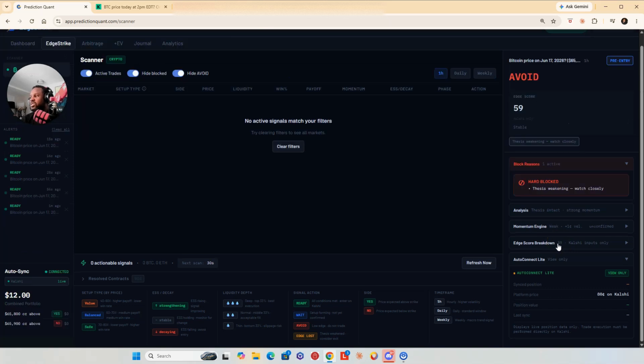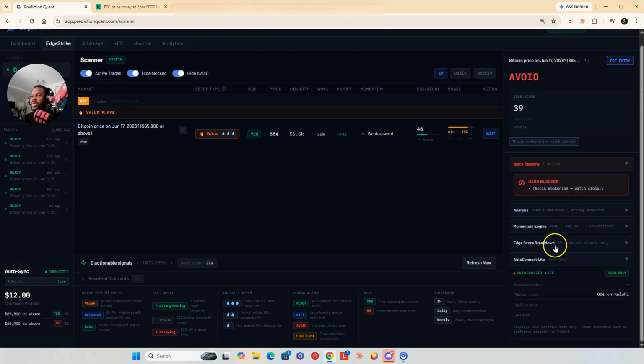So what we're doing is we're just following the system. Now, you're going to notice Prediction Quant, or EdgeStrike rather, is built to save you capital. Okay. And sorry, what this is doing, you can see it over here now, $4. It's just rounding. That's what it's doing. But we made money there.